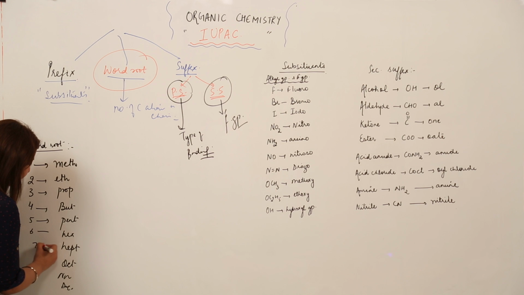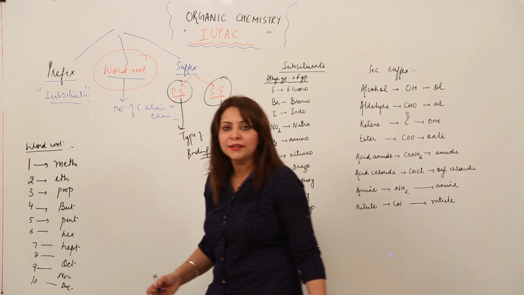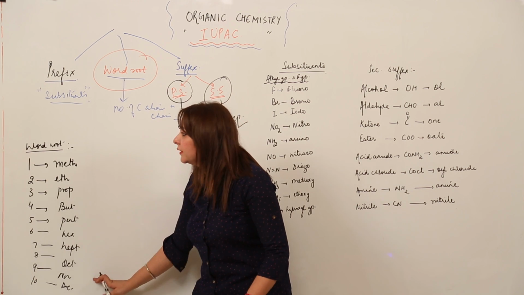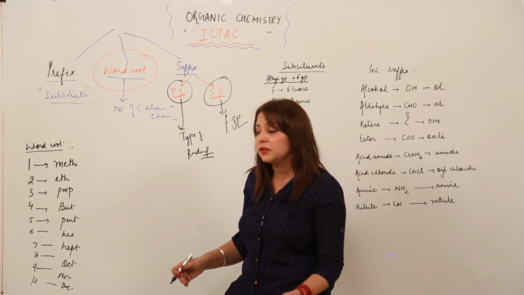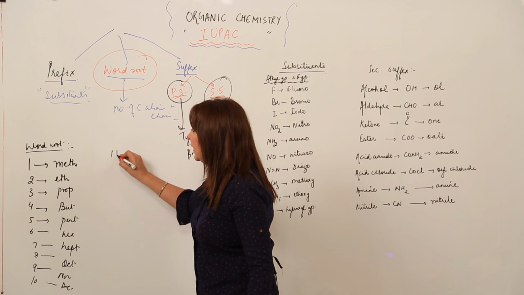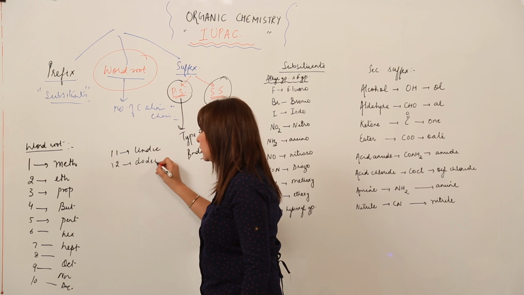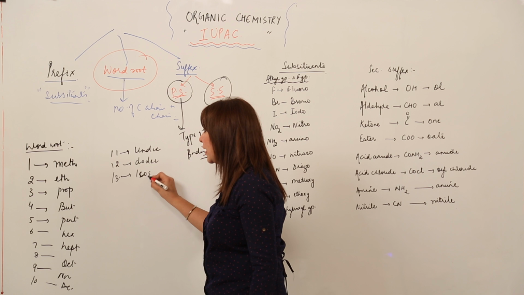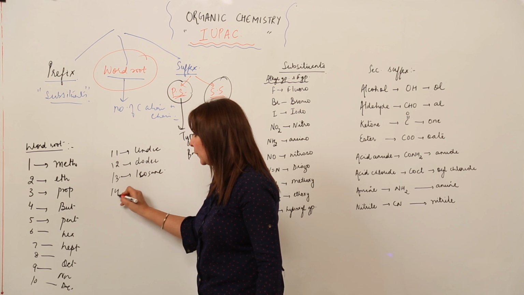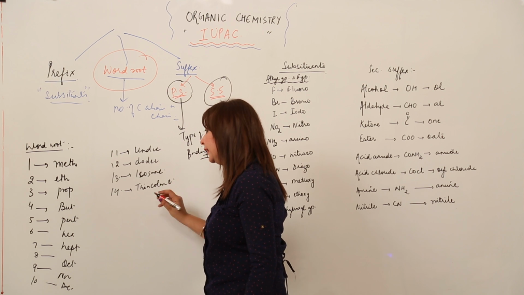These are simple to remember because you already use a few of these words in mathematics. Like you know that 6 is hex. So I don't think it is difficult to learn. Moreover, we have word roots for more than 10 as well: 11 is undec, 12 is dodec, 13 is icosane, ICOSANE, right? 14 is triacotane, like that.